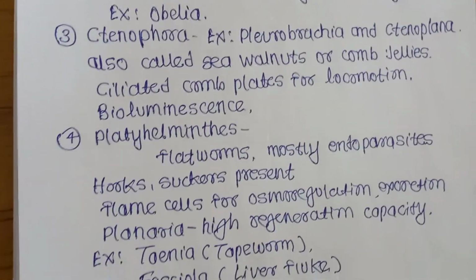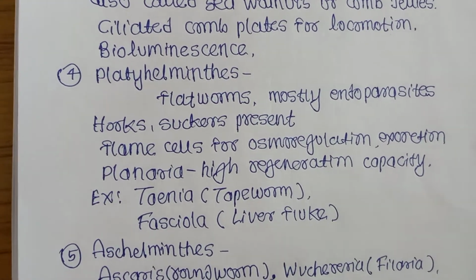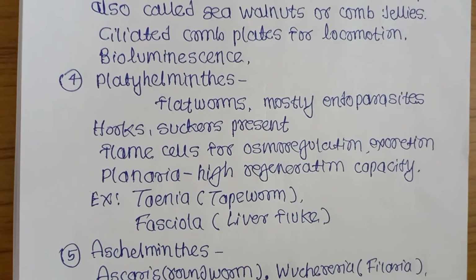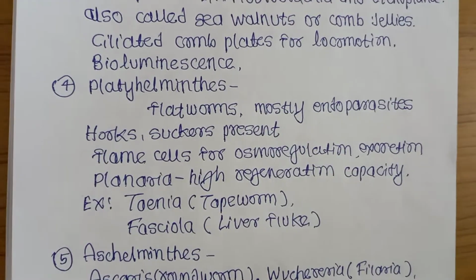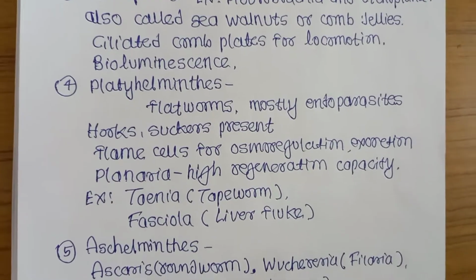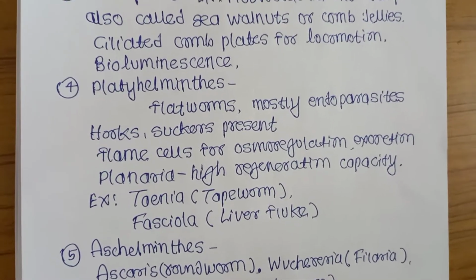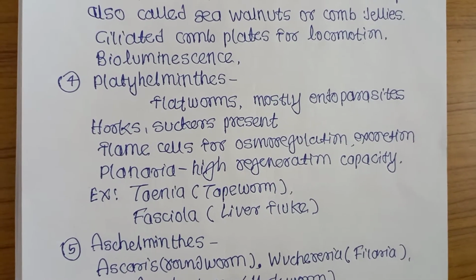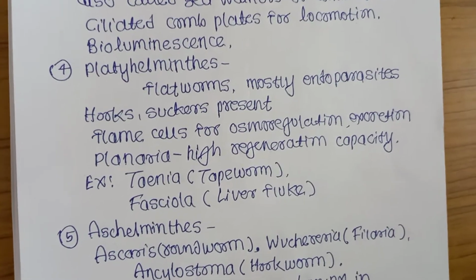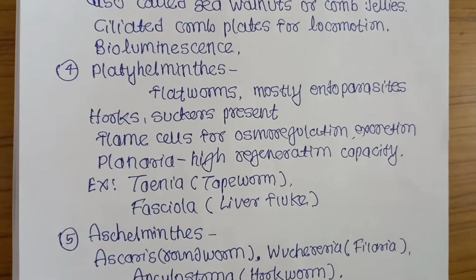Then Platyhelminthes. Which animals are in Platyhelminthes? They are called flatworms. Dorsoventrally flattened. They are mostly endoparasites. Lives inside the body and sucks the blood or food. For sucking blood or taking food, what part of the body do they have? Hooks and suckers in their body. What is the function of flame cells in Platyhelminthes? For osmoregulation and excretion.